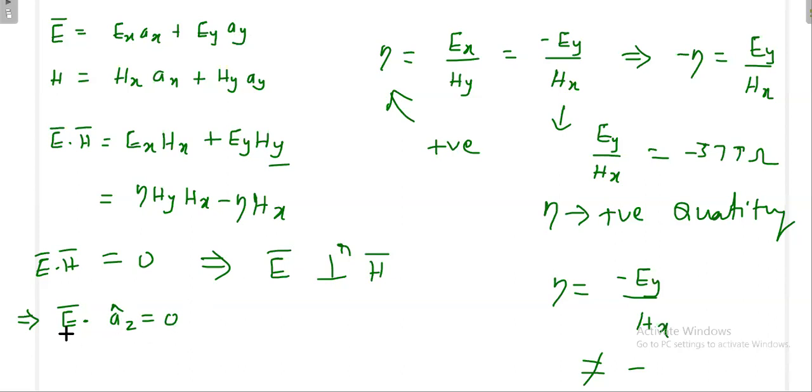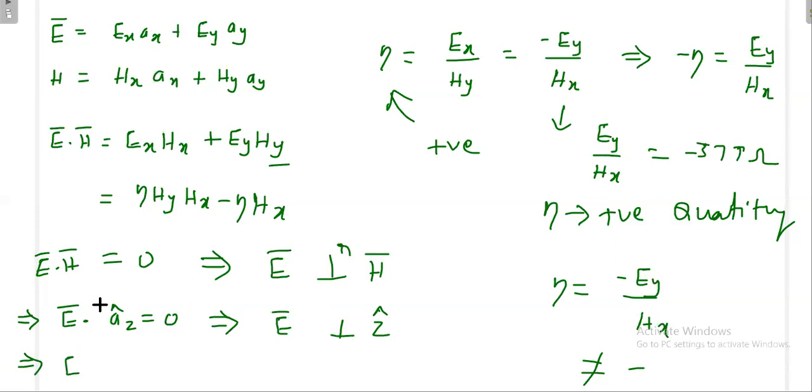But what is the meaning? Once the dot product of two vectors is 0, the two vectors are always perpendicular to each other. Then what is the meaning? Your electric field is always perpendicular to what direction? Z cap direction. Your electric field is always perpendicular to the Z cap direction. Then what is the magnetic field relation?